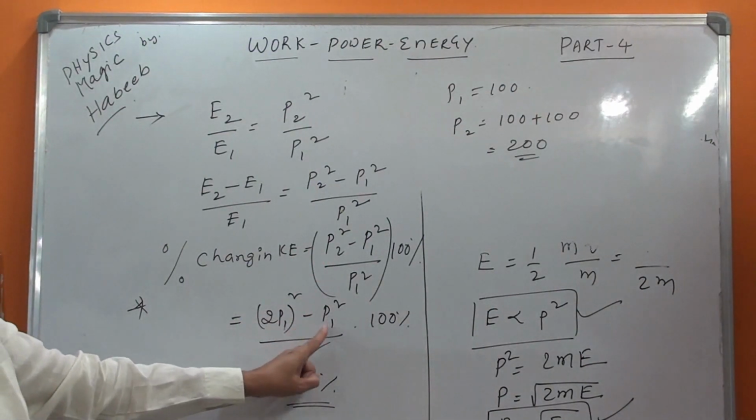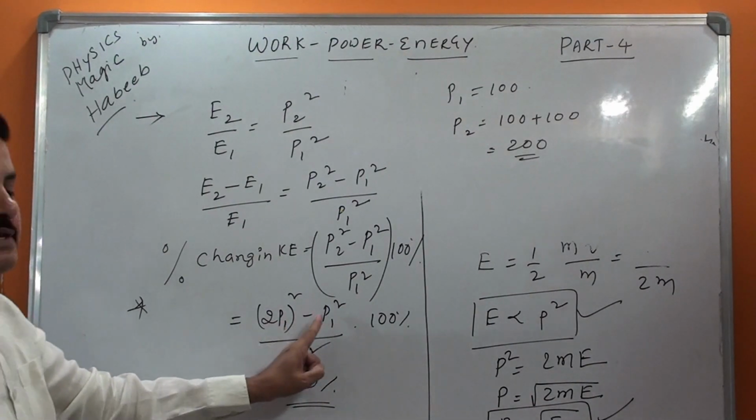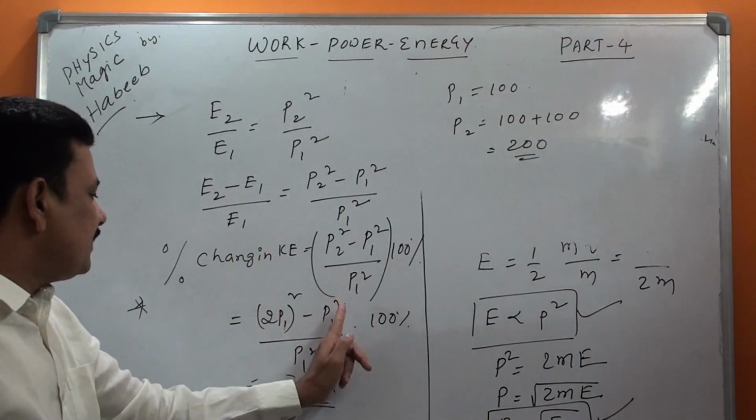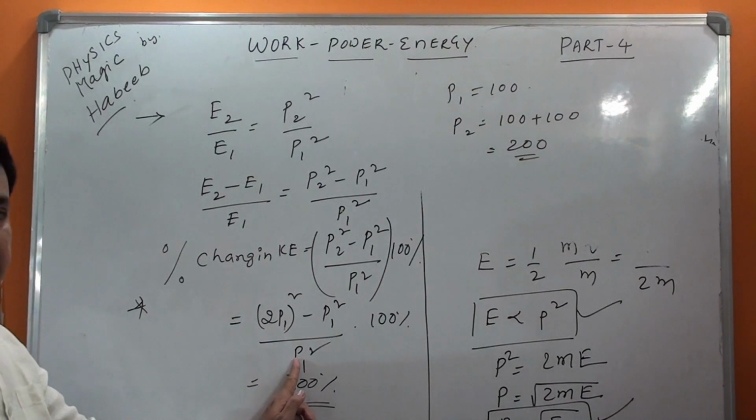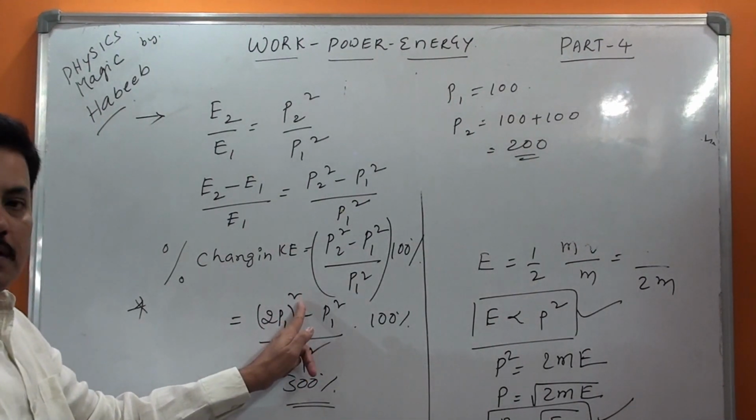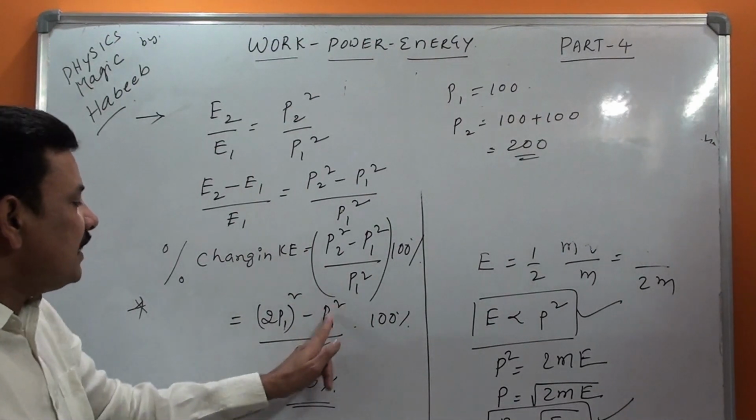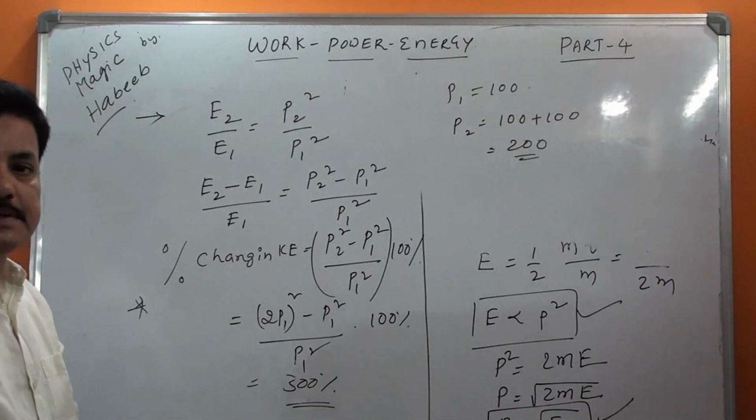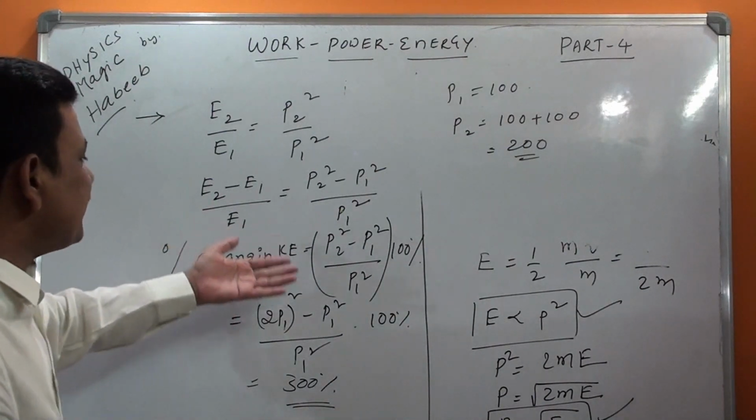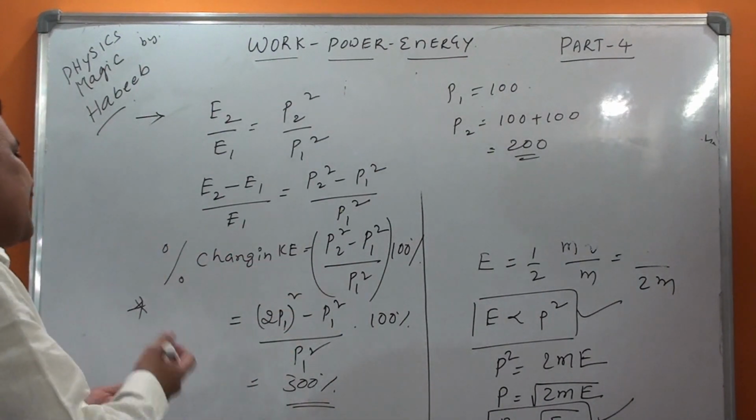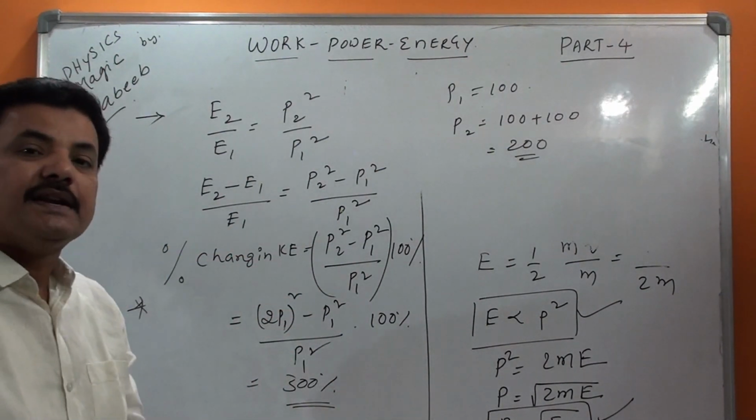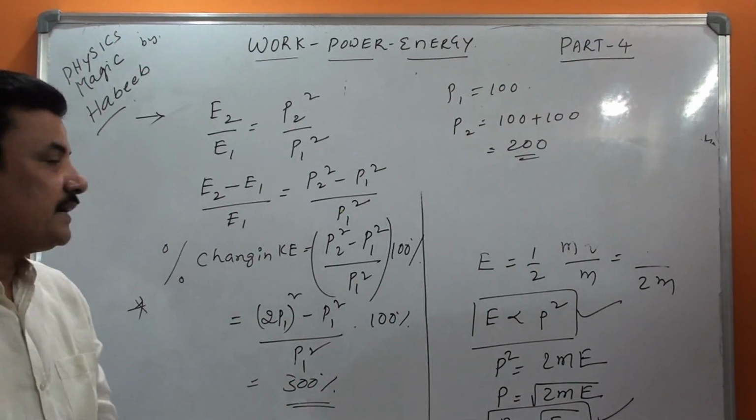(2P1) whole square minus P1 square, by P1 square. You take P1 square common, and this P1 square gets cancelled. 2 square minus 1, 2 square means 4, 4 minus 1 is 3. 3 into 100% is 300%. So if the percentage increase in momentum is 100%, then the percentage increase in kinetic energy is 300%.